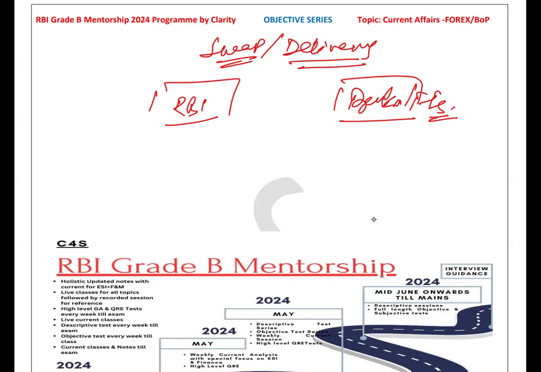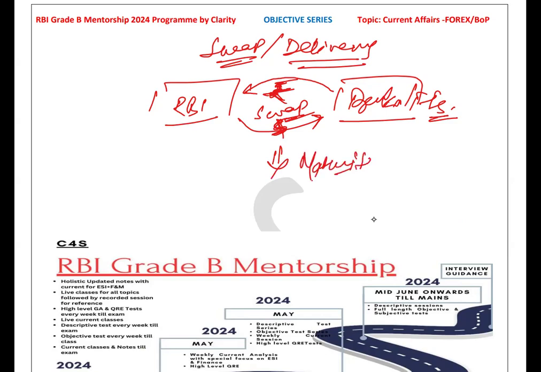Under the swap agreement, RBI tries to pull out the excess rupee available in the market, and in exchange for these rupees, it gives the same value of dollars to the banks or the financial institutions. So in the swap agreement, pulling out of Indian rupee happens, and the delivery of dollar takes place, meaning exchange of dollar with the rupee.